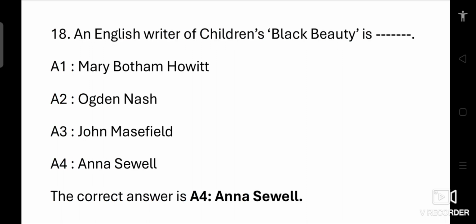18th question. An English writer of children's Black Beauty is dash. Option 1 Mary Bodham Howitt, 2 Ogden Nash, 3 John Masefield, 4 Anna Sewell. Black Beauty is a novel written by Anna Sewell and was published in 1877. It tells about the life experiences of a horse and promotes animal welfare. Anna Sewell wrote this book to raise awareness about the treatment of horses and the importance of kindness towards animals. So the correct answer is A4, Anna Sewell.